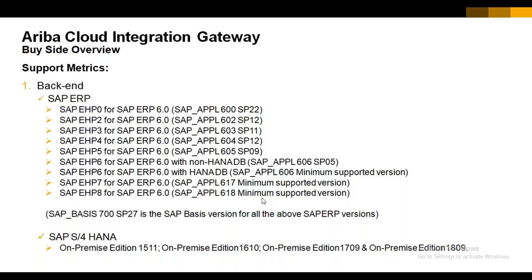We cannot blindly implement the CIG. We also have to check the prerequisites, whether the customer's current landscape is able to handle the CIG or not.